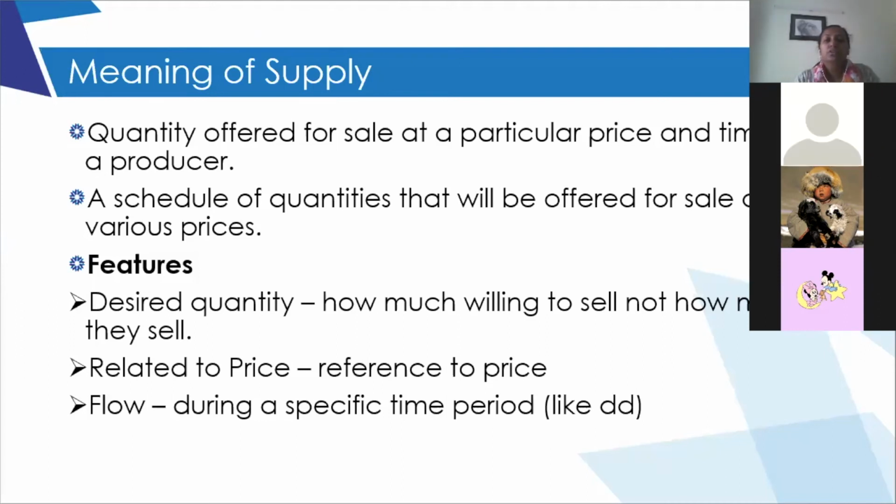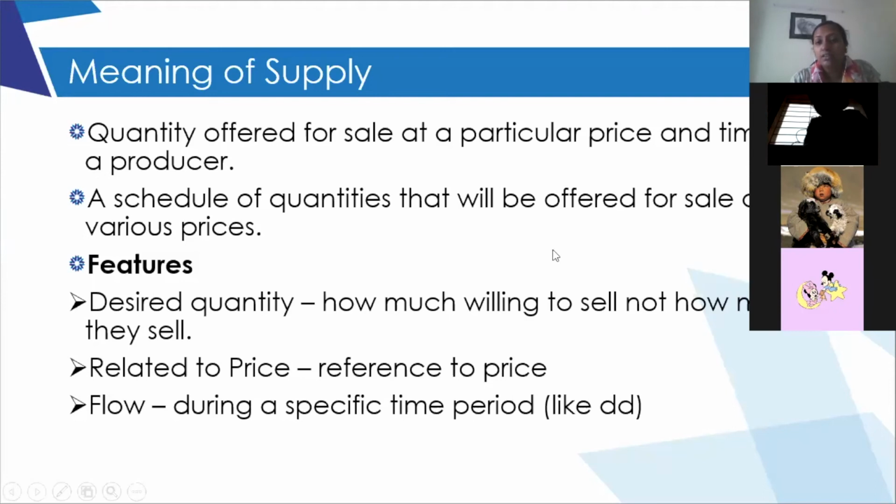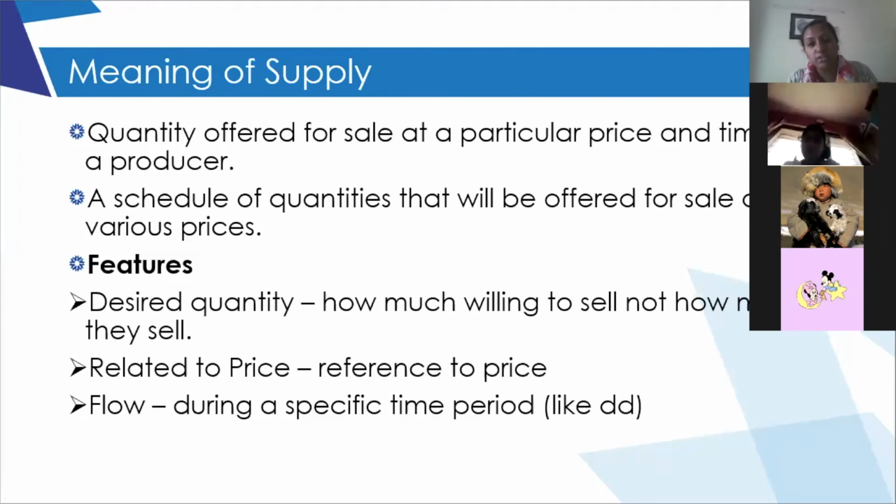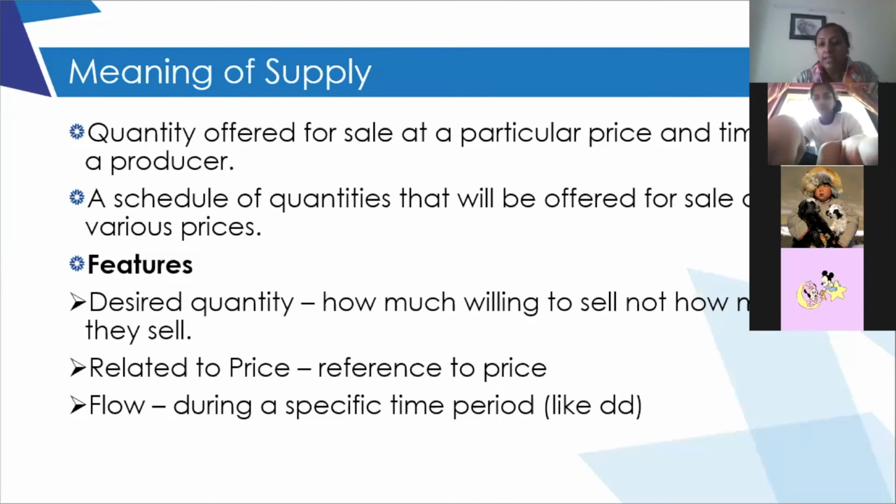Suppose a farmer has 100 quintals of wheat to sell, and the market price at that time is, suppose, 100 rupees per kg. He doesn't want to sell it at 100 rupees per kg. So at that time he may not supply it, so it is not supply at that time. When the price rises to 120, he will be ready to supply it. So for him the supply price is 120 rupees. Okay, is it clear to you, children? Yes, ma'am.